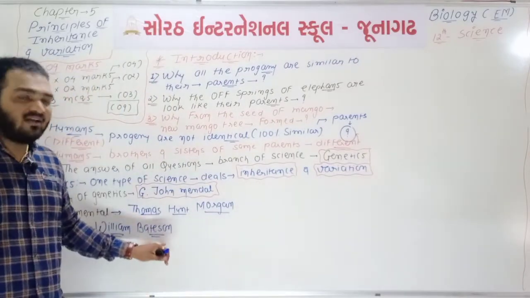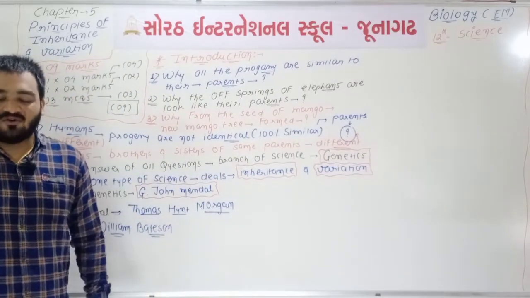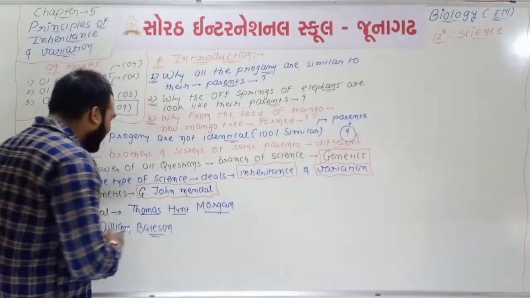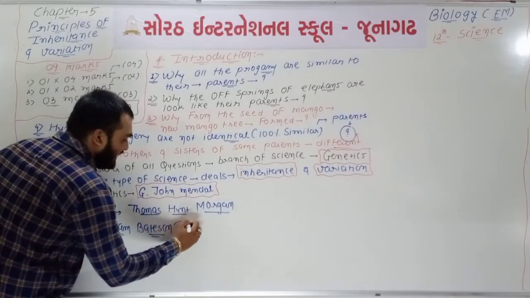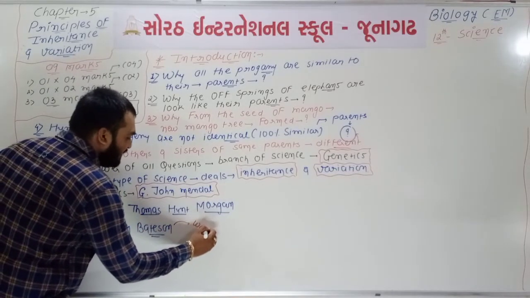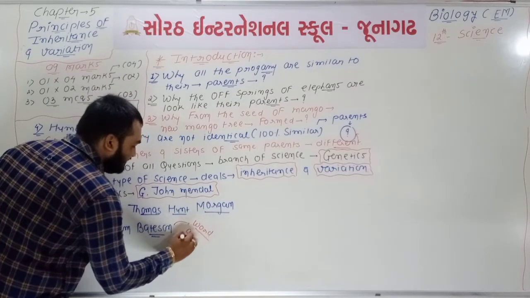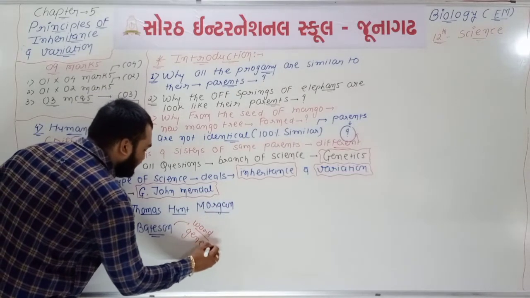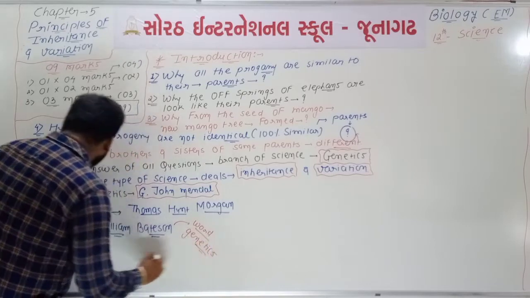And remember, the word genetics was given by William Bateson.